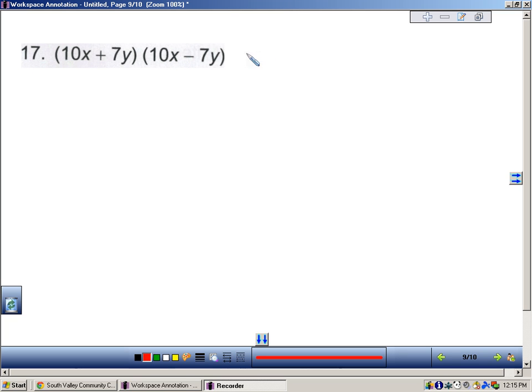So, shortcut. Take the first term and square it. It's 10 times 10 is 100. X times x is x squared. The last term is 7y. 7 squared is 49. Y squared is y squared. So this is the solution.